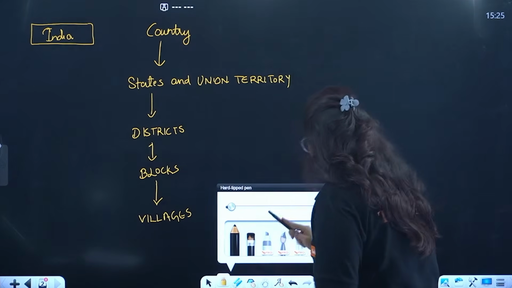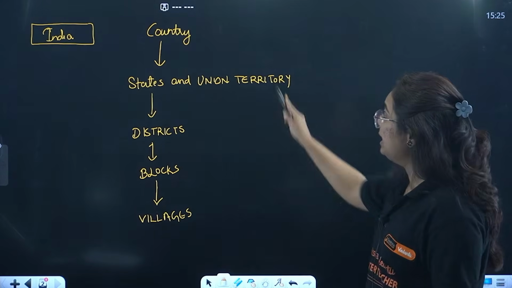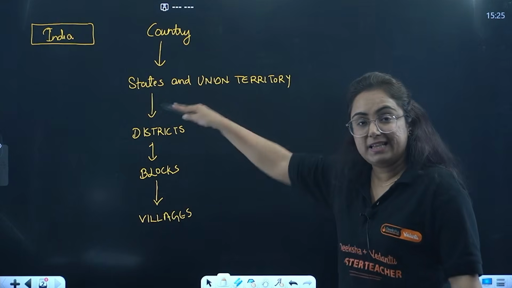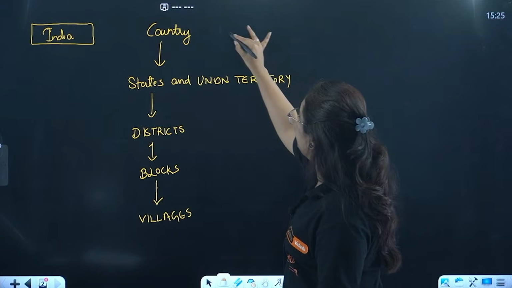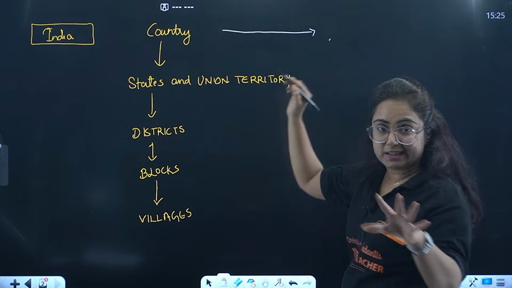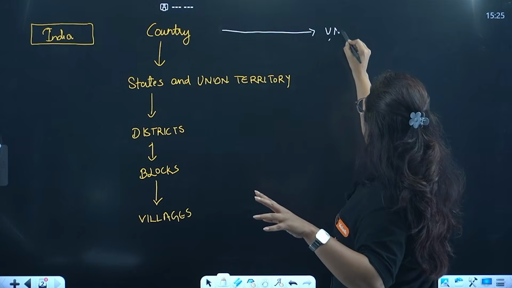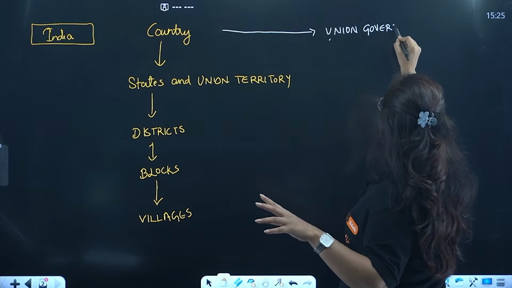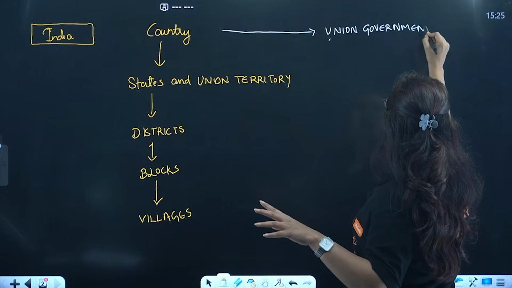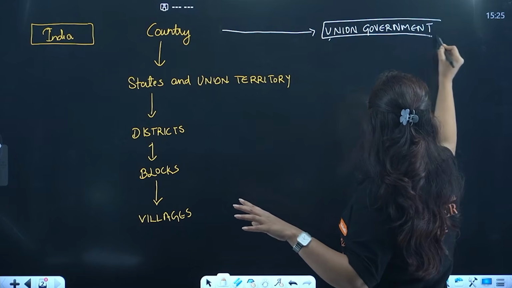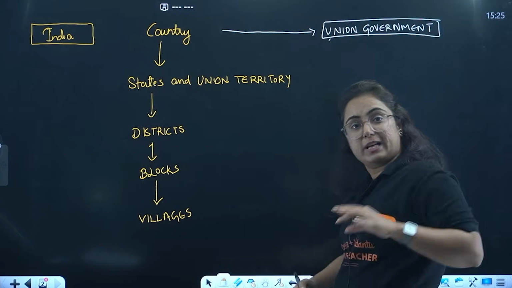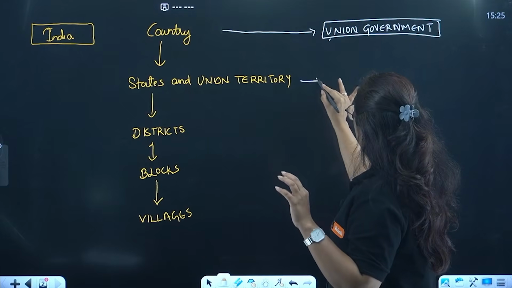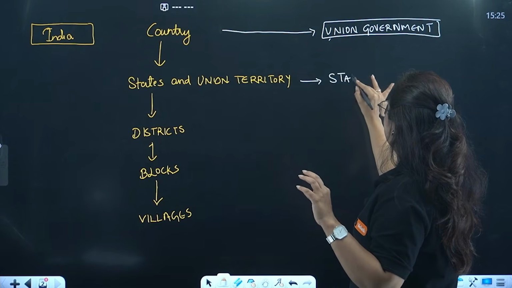Okay, the government that is responsible for this country and the administrative units is such that, beta, for the nation at the center we have the union government. Then as we are a federal country, we do have, beta, state government at the state level.